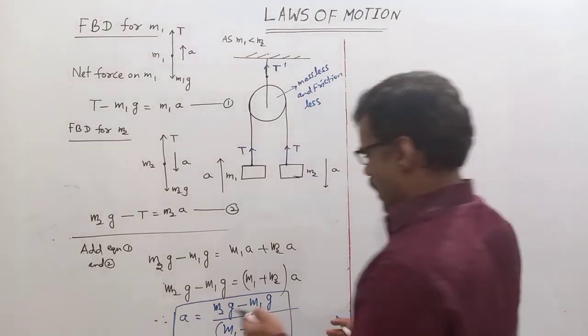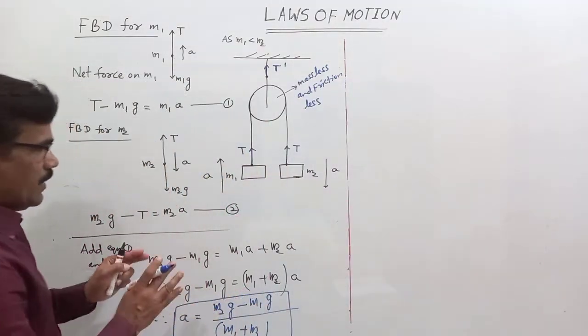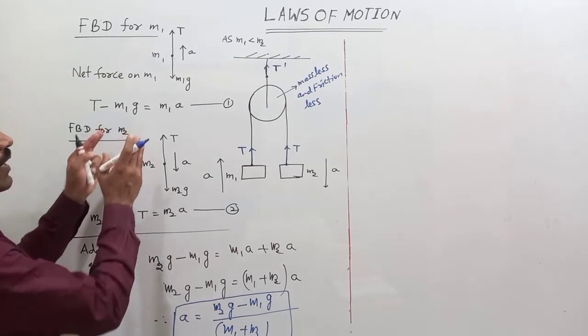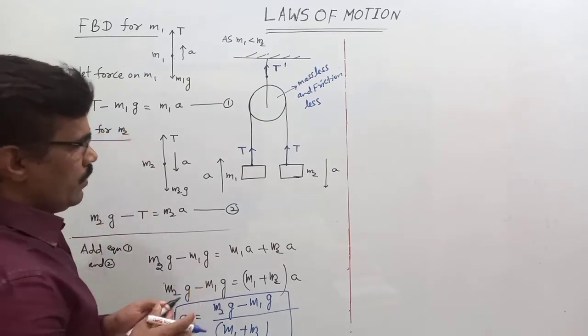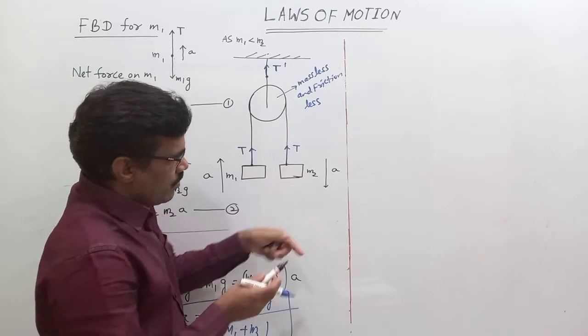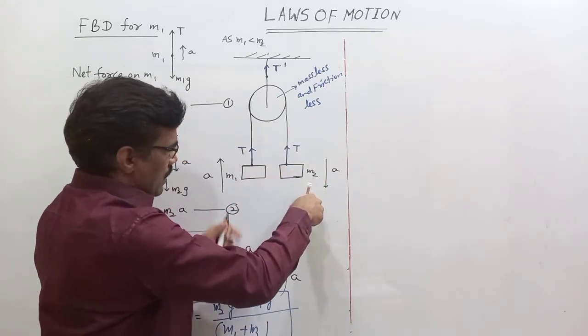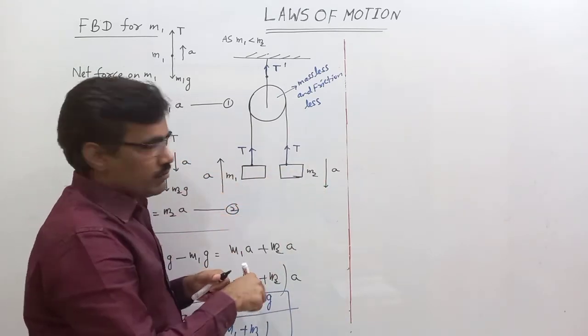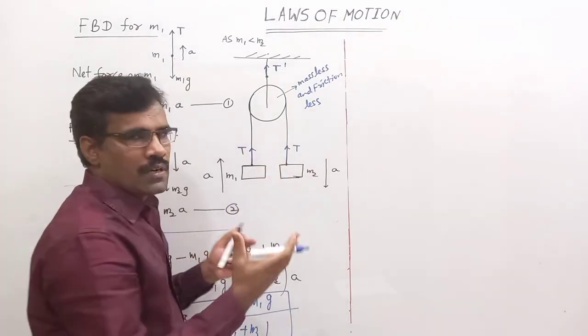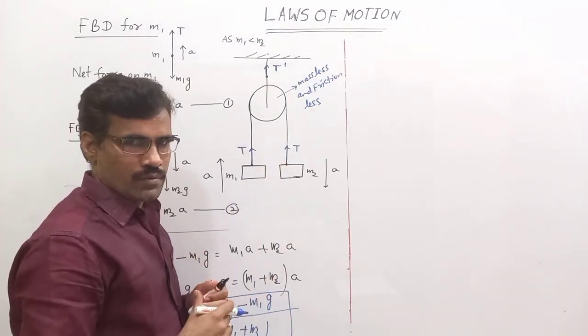How to find the acceleration of each block simply, without a free body diagram? M2G acts in the downward direction, and M1G also acts downward. Tension in the string is an internal force, not an external force.